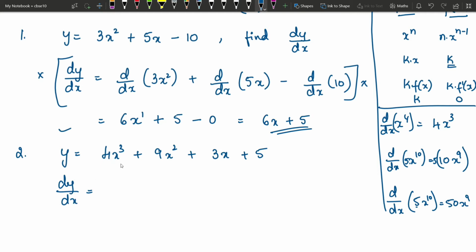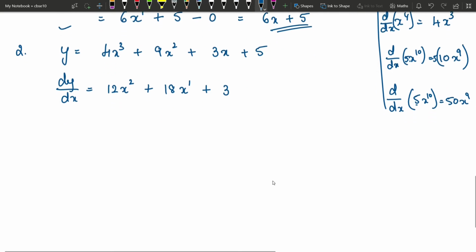Dy by dx is the derivative of 4x cube. So 4 into 3 is 12, x power 1 less, plus 9 into 2 is 18, x power 1 less, plus 3 into x, derivative is 3, and plus 5 is a constant, its derivative is 0 and I am not writing it. So that's the answer for this given function by applying the sum or difference rule.